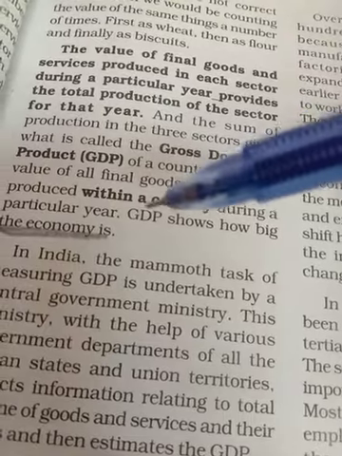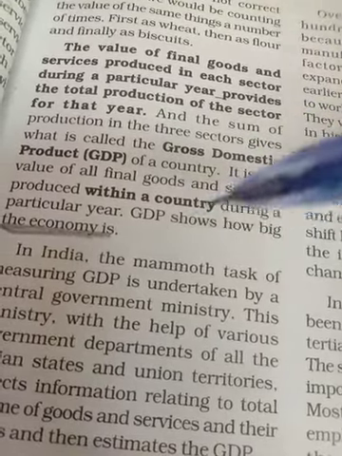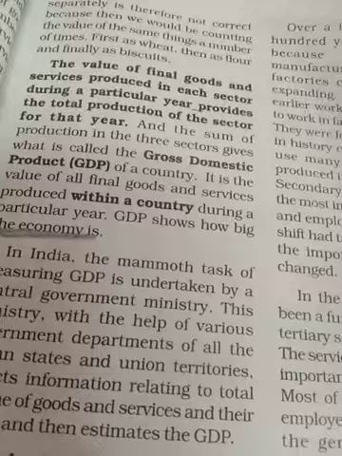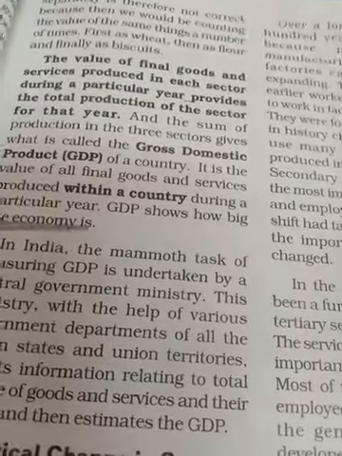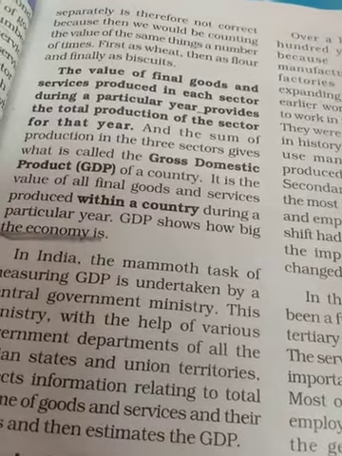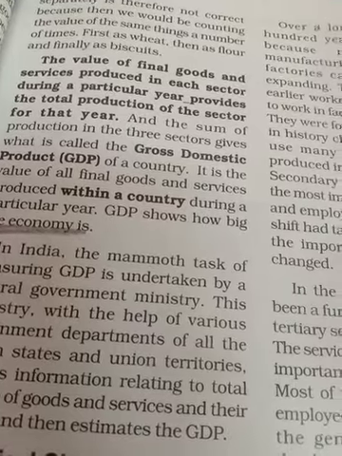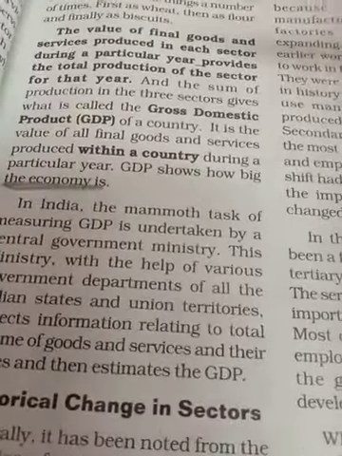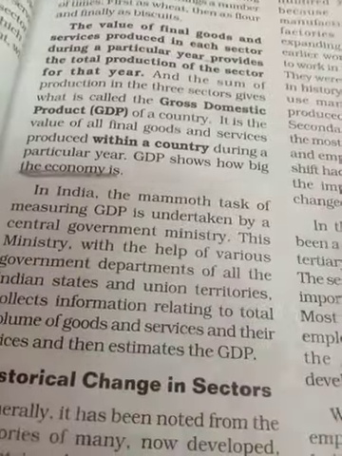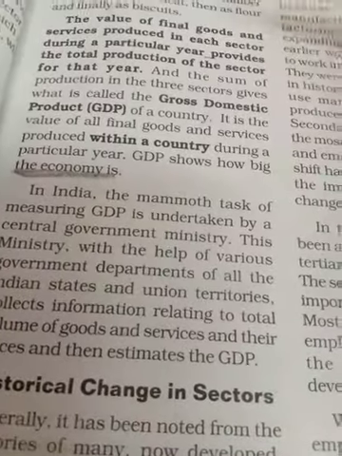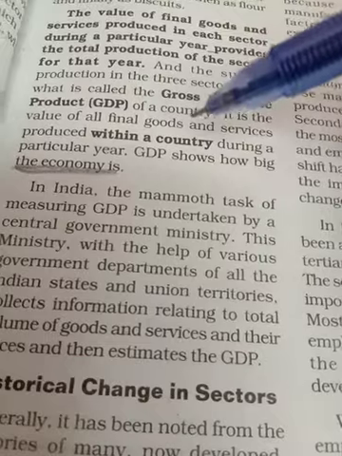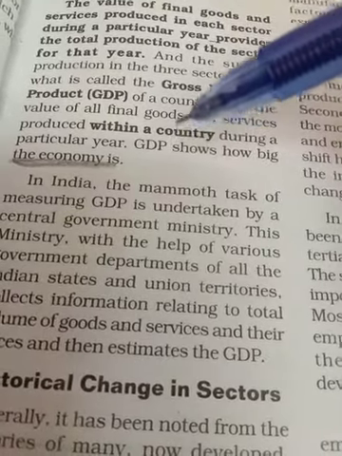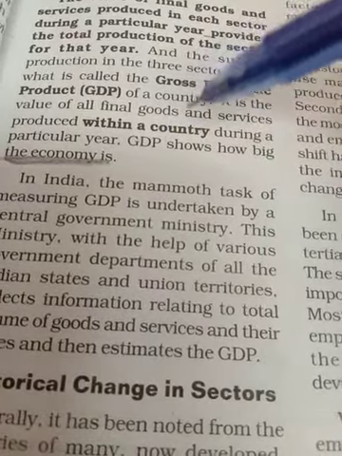GDP, that is gross domestic product, shows how big the economy is. So if one country has more GDP than another, that means the country with more GDP has a comparatively bigger economy. So GDP represents the size of your economy, and your economic development can be known with the help of GDP. So how is GDP helpful? Here the question says why GDP is calculated and how GDP is helpful.